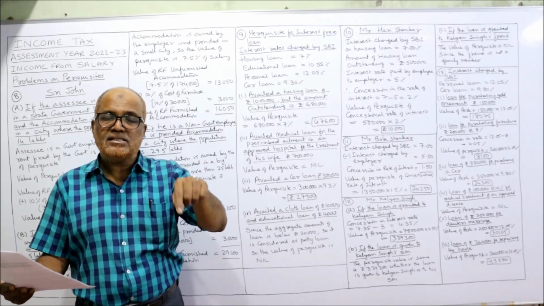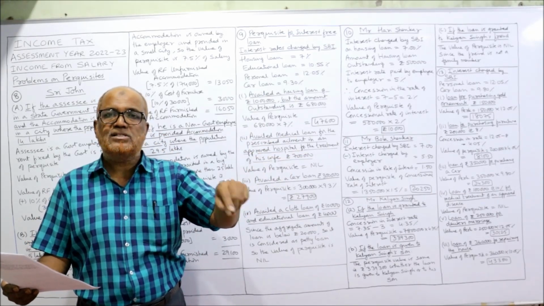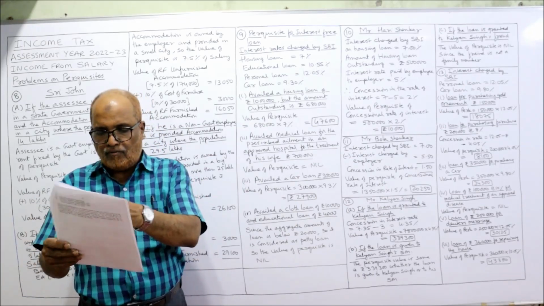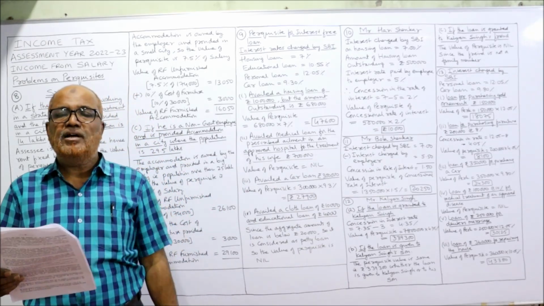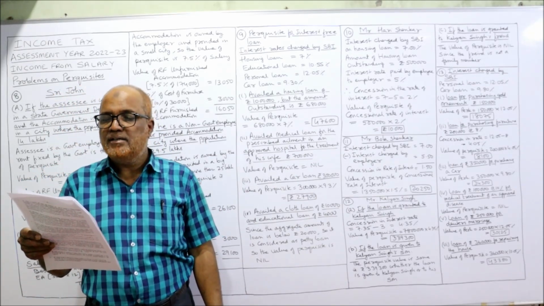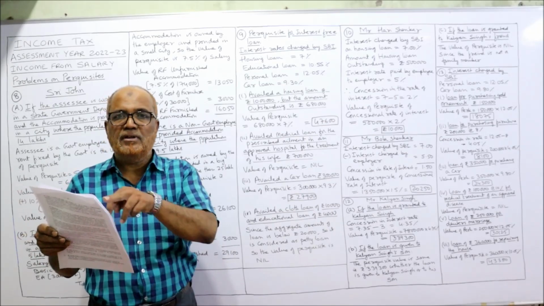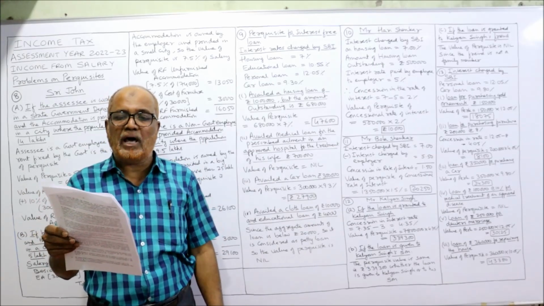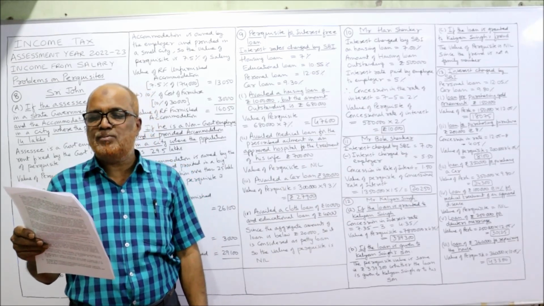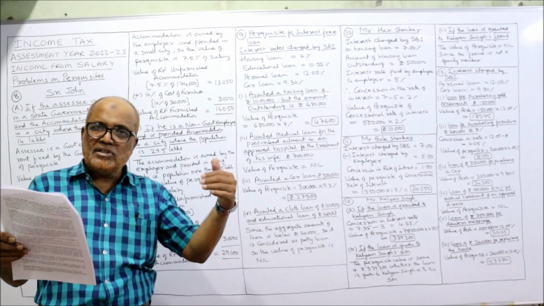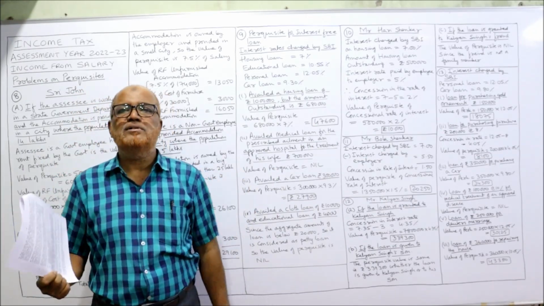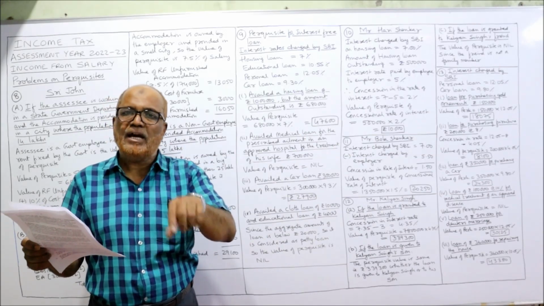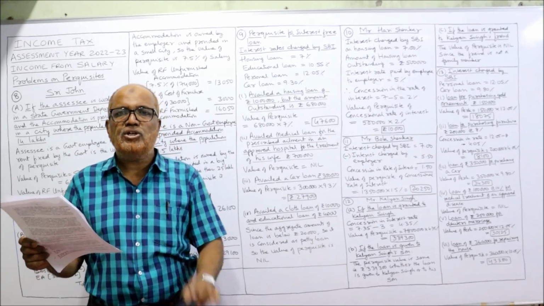Employer is charging 3%. Whereas, what is the rate of interest charged by SBI? 7.35%. It is given, specified in the problem. Last line. Interest charged by SBI 7.35. How much interest charged by the employer? 3%. So 7.35 minus 3. That is the concession interest.